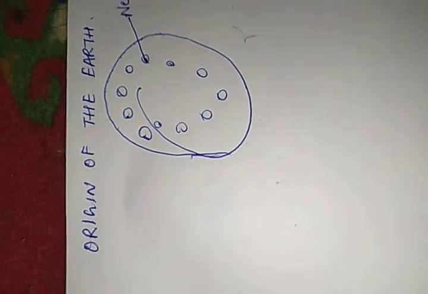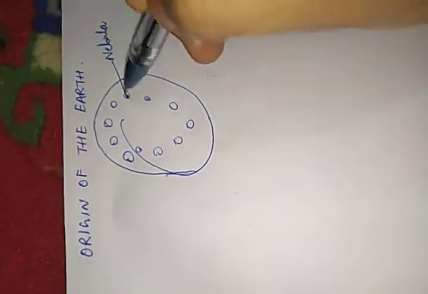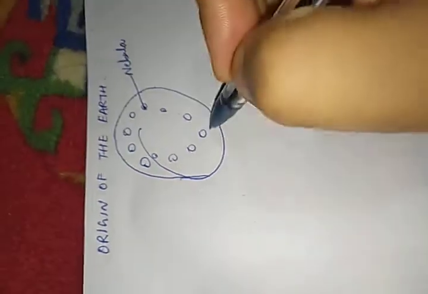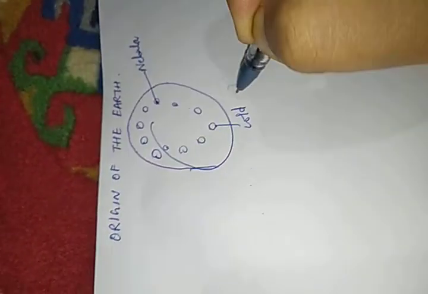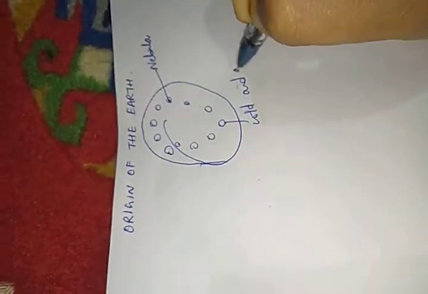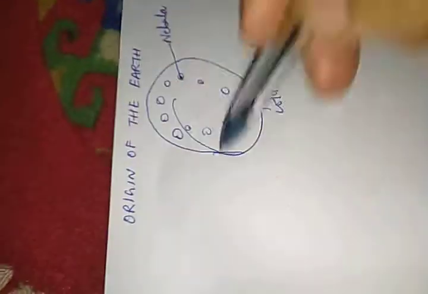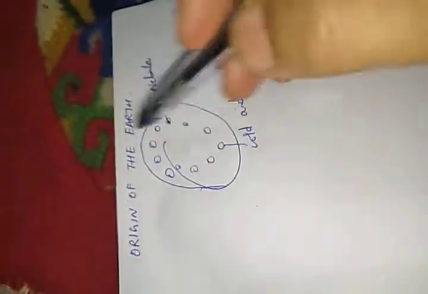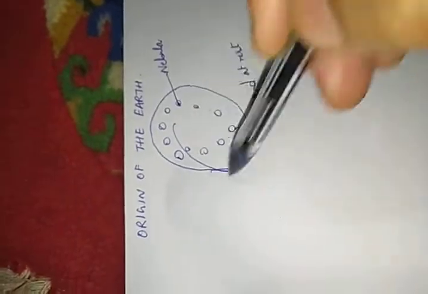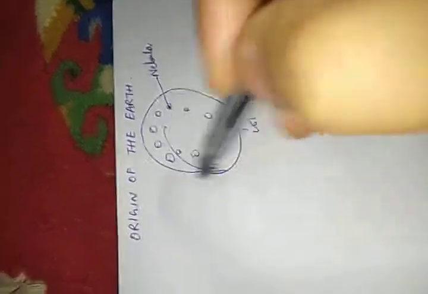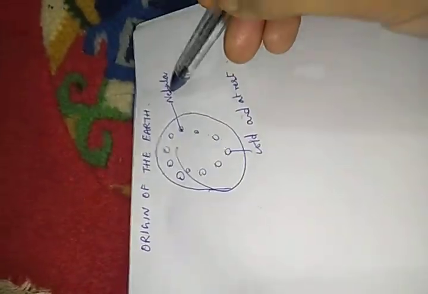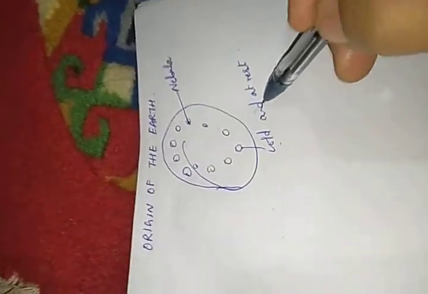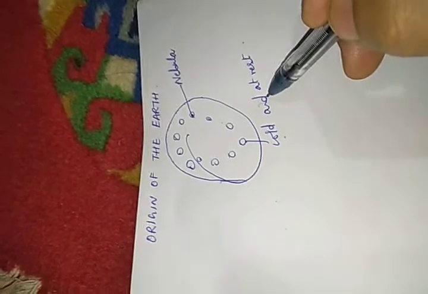In the beginning, the particles were cold and motionless. Motionless means at rest. This was his first assumption: that in the beginning there was a cloud of small particles, a cloud of gases, which he called nebula, and it was cold and at rest.